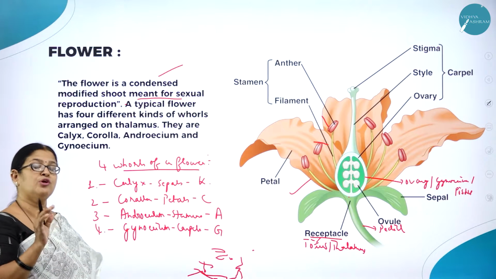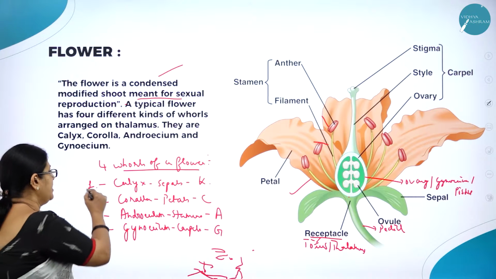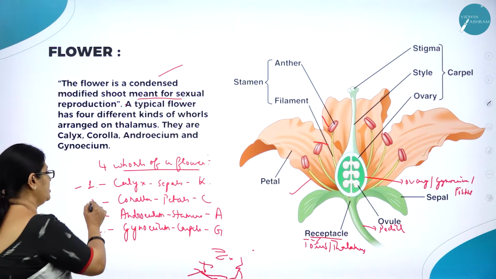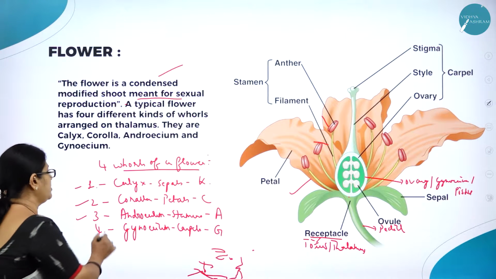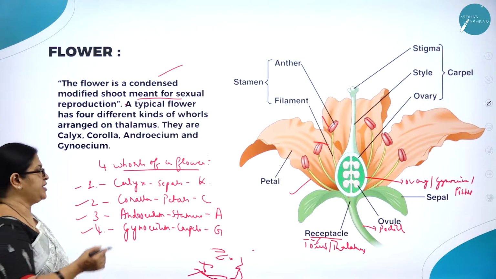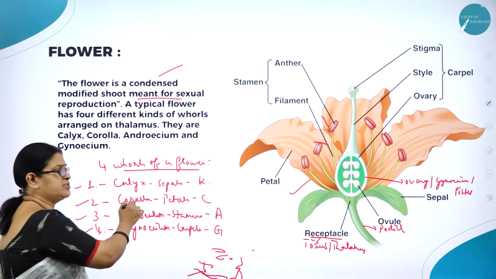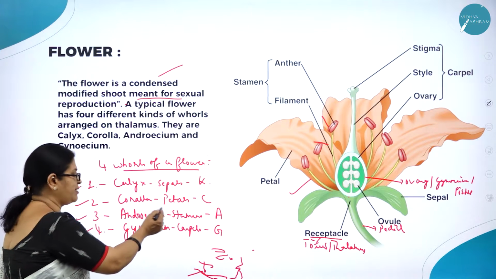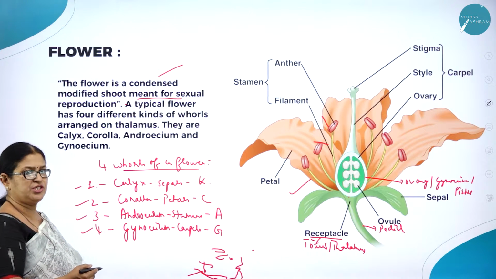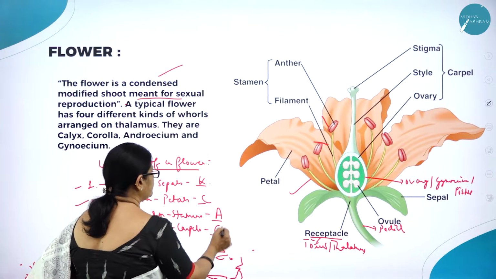So what are the four whorls of a flower? What do you mean by four whorls? Four parts of a flower. Very important parts of a flower. Calyx, the first whorl. Second whorl is corolla. Third whorl is androecium, and the fourth whorl is gynoecium. The units of calyx are called sepals, the units of corolla are called petals, the units of androecium are called stamens, and the unit of gynoecium is called carpels. See the symbols that we write.